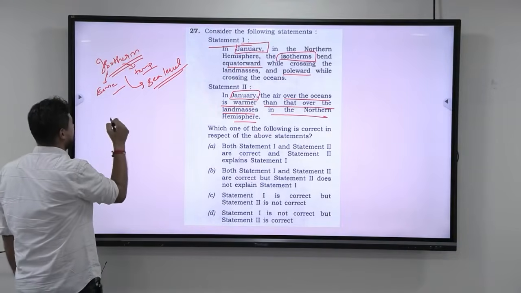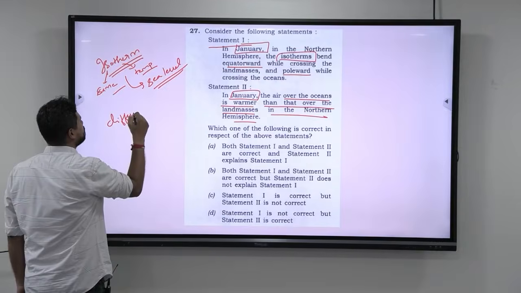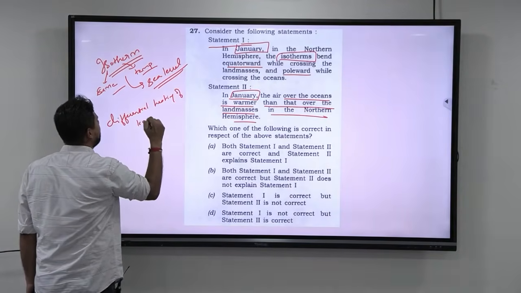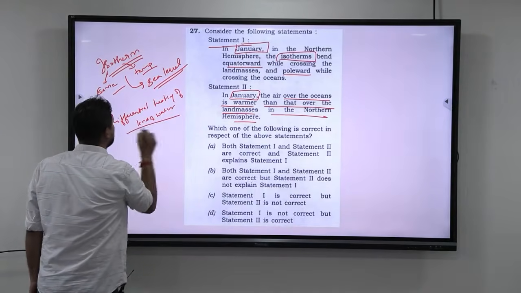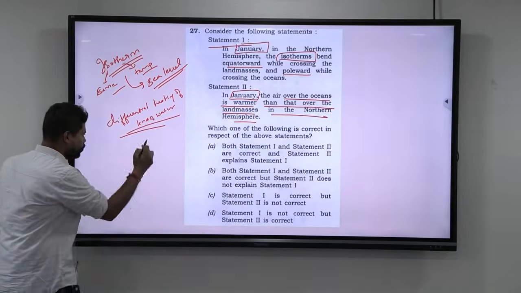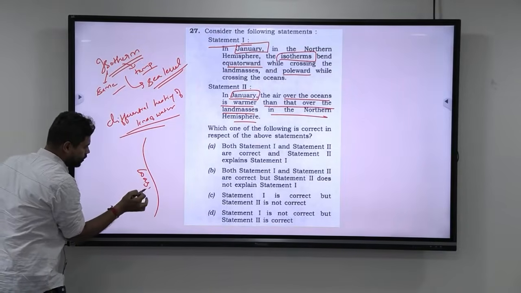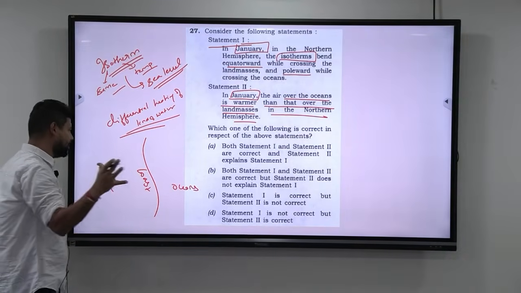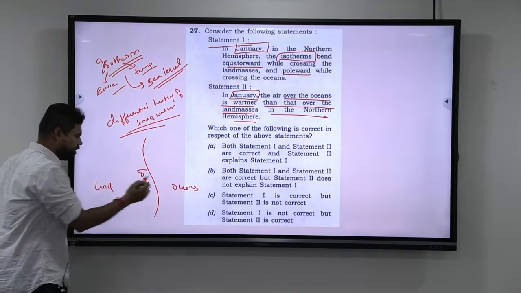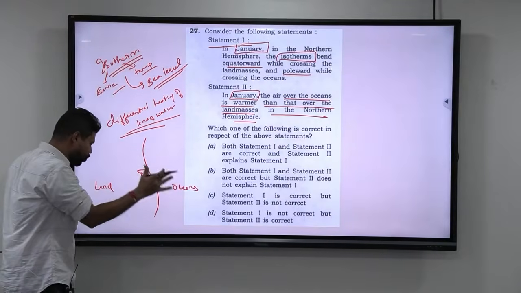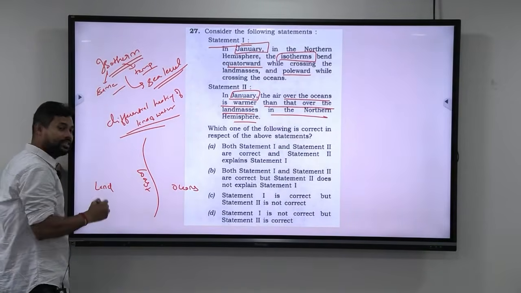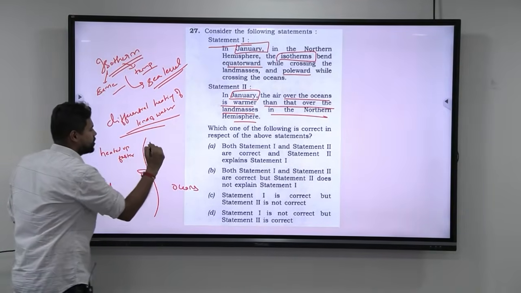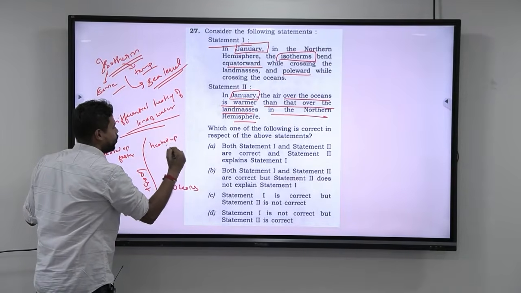The next is, you know this concept called differential heating of land and water. Why is there differential heating of land and water? Assume that this is a coastline. This side is oceans and this side is land. Let us say that there is sun that is hitting the coast. Though the sun is hitting both the oceans and the land, it is always the land that gets heated up faster, whereas the ocean gets heated up slowly.